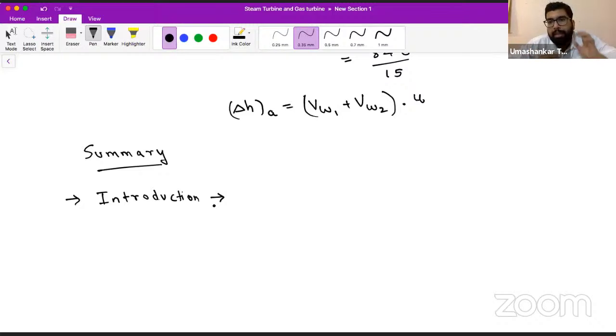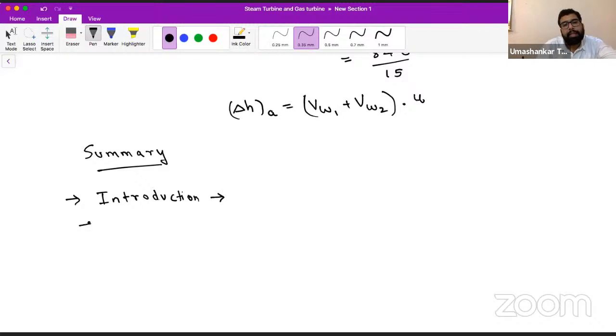Harshal, let me summarize this, then I'm giving you the answer. So summary, first session, we have the introduction in which we have classified the steam turbines in two ways. We have seen how we can do the specification of it. We have seen the basic differences of impulse and reaction turbine. You will find all these things in the first lecture, the basic introduction of this steam turbine, and how it is different from the previous GATE syllabus.